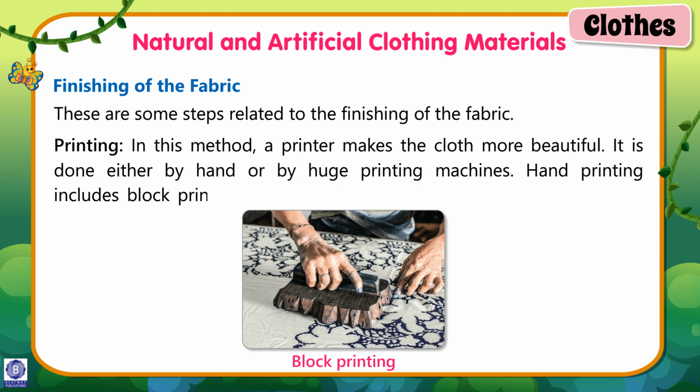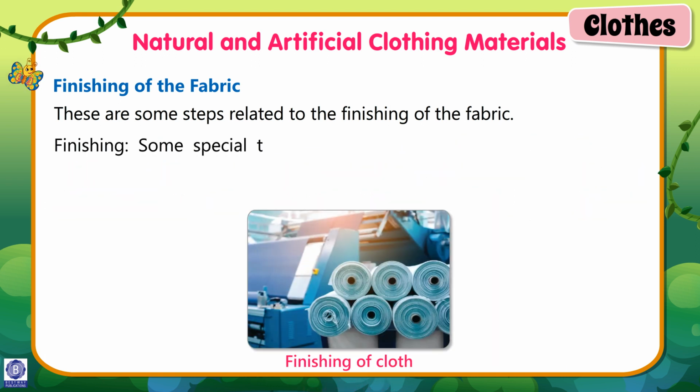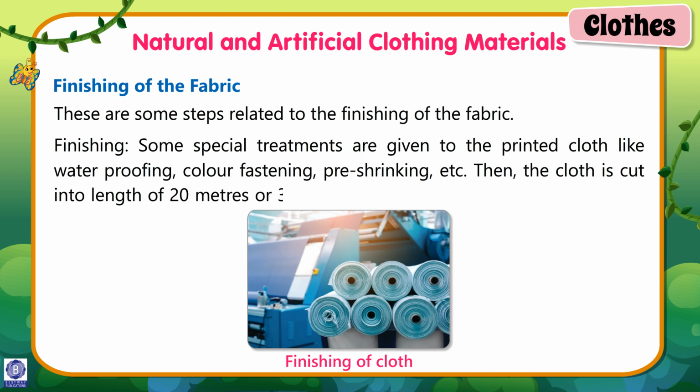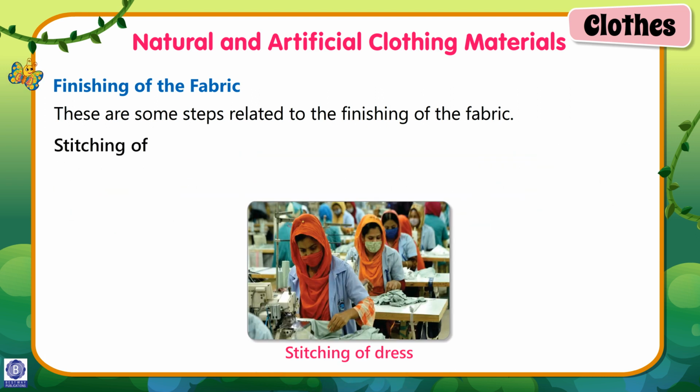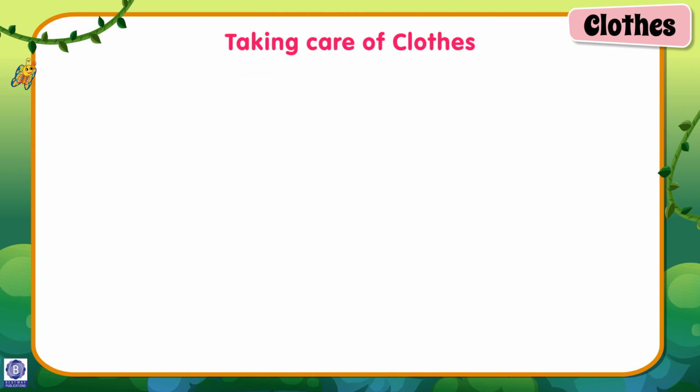Hand printing includes block printing, as it is done by hands using blocks of different patterns. Finishing. Some special treatments are given to the printed cloth, like waterproofing, color fastening, press shrinking, etc. Then, the cloth is cut into lengths of 20 meters or 30 meters, rolled and then sent to the market for sale. Stitching of dresses. It is the last step of the process of making clothes. It is used to stitch fine and elegant dresses.